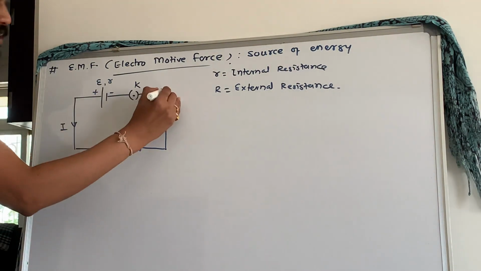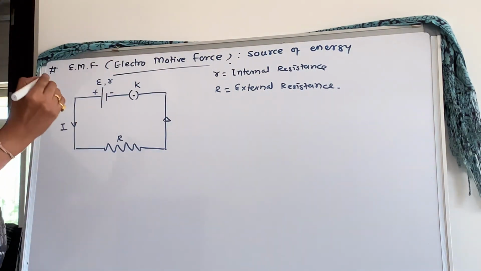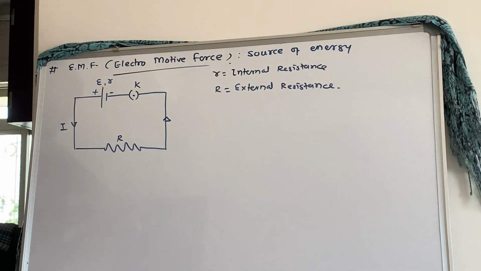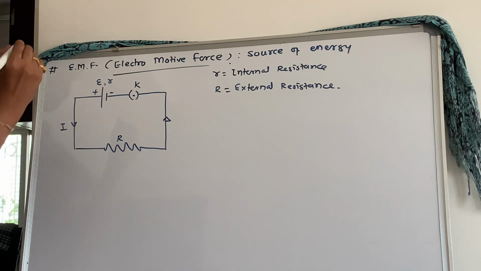EMF definition says there are two definitions, one in terms of work done and second in terms of potential difference. So I will write in terms of work done.